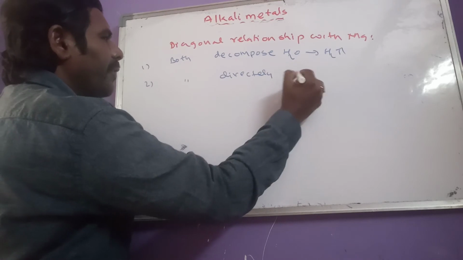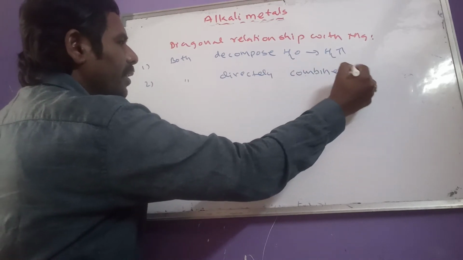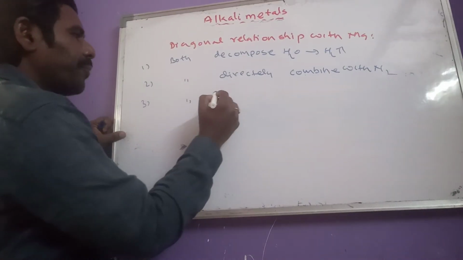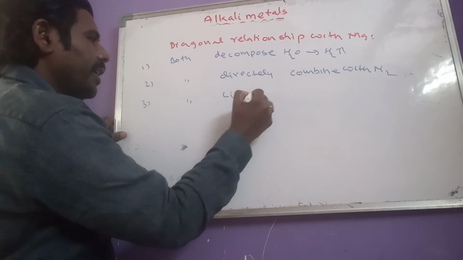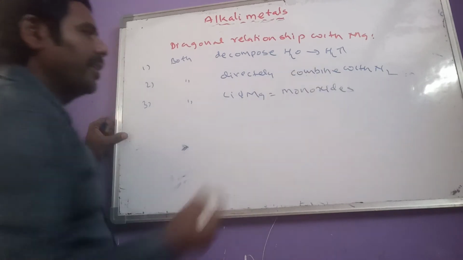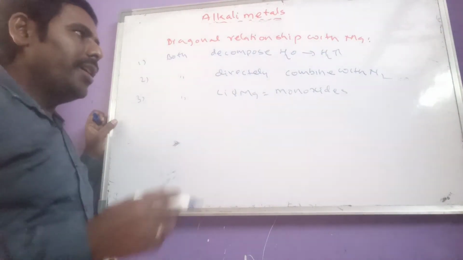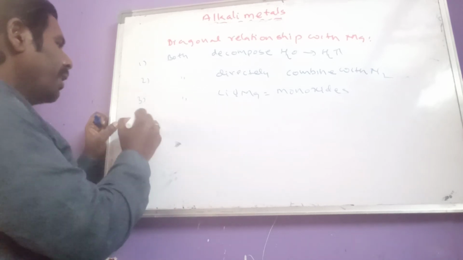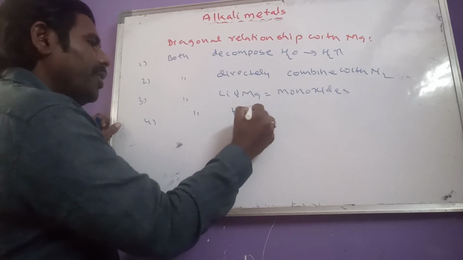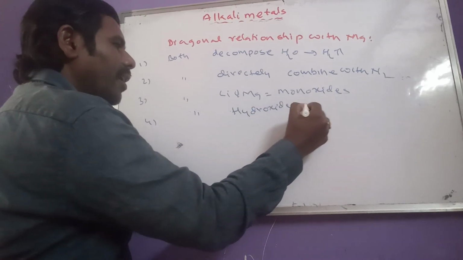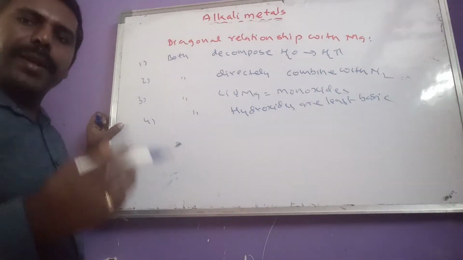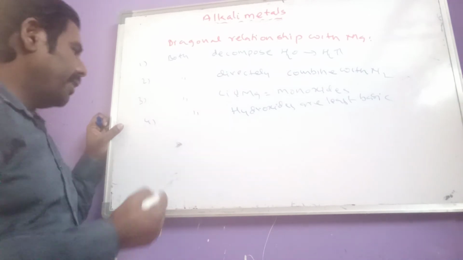And another one, both lithium and magnesium give monoxides: lithium gives Li2O, magnesium gives MgO. And both hydroxides of lithium and magnesium are least basic in nature.